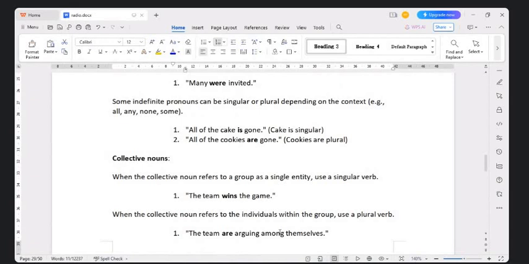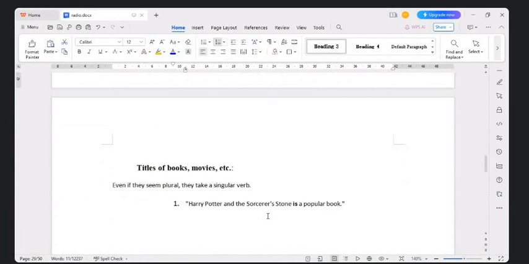Okay. So, now here, in terms of collective nouns, you're talking about a team. The team won this game. So, the team wins the game. So, here the verb is singular. Now coming back, the team are arguing among themselves. Now here the verb is plural. Okay. So now these are the exceptions when it comes to